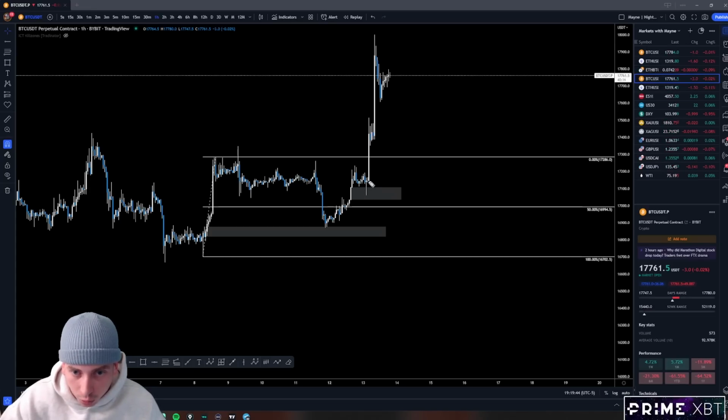And the confirmation was right here. It couldn't have got more obvious. Big wick into the fair value gap, closed bullish as an SFP. So if that isn't your signal to say, okay, I think that this trade is a good trade, I need to take it, right? This is telling me that this is support. There's the reaction.